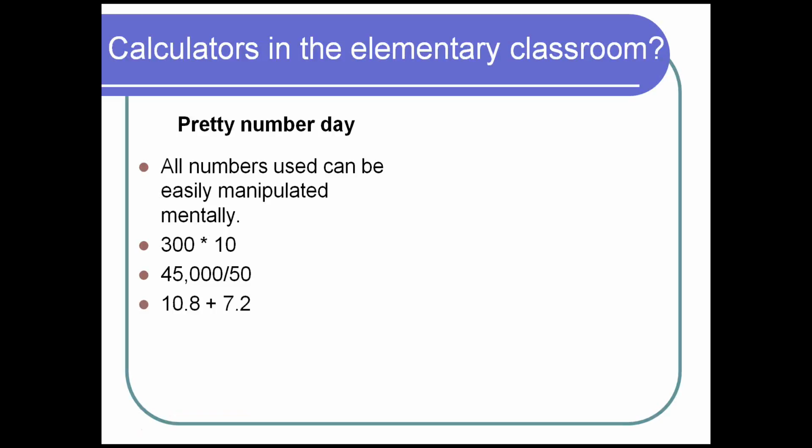10.8 plus 7.2. I teach them to make groups of 10s or groups of 1. 0.8 plus 0.2 is 1, and then you just add from there. 4,000 minus 900. So basically, those are all pretty straightforward, easy to manipulate in your head. That's a great time for them to practice their basic math skills.